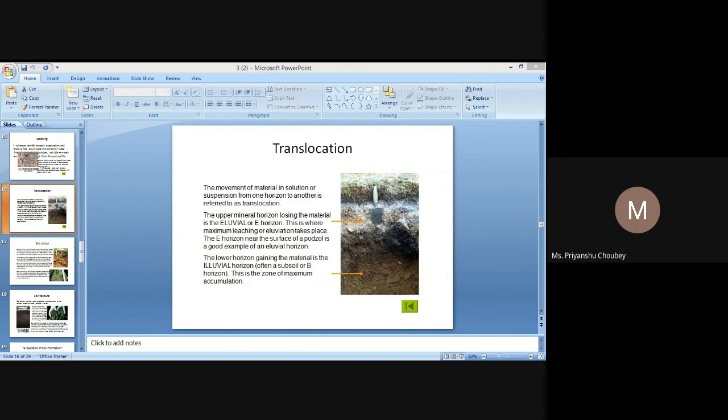An important feature of soils is that they pass through a number of stages as they develop, resulting in deep profiles with many differentiated horizons.